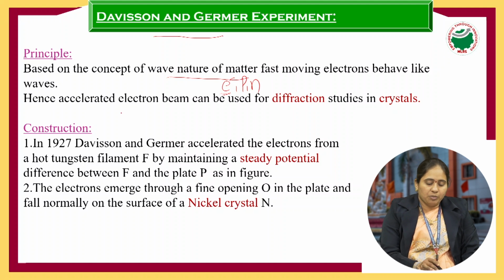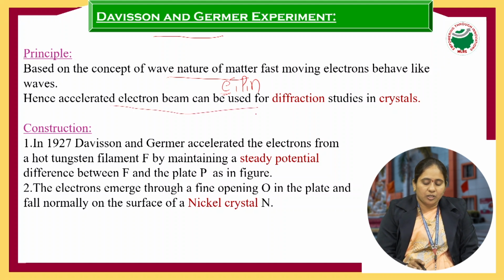And the application of this is that we can use it to study the crystal structure, whether it may be simple cubic, FCC, that is face centered cubic, as well as body centered cubic. So different crystal structures are there. We can study the structure of the crystal by using the Davison-Germer experiment, as the accelerated electron beam can be used for diffraction studies of the crystal.